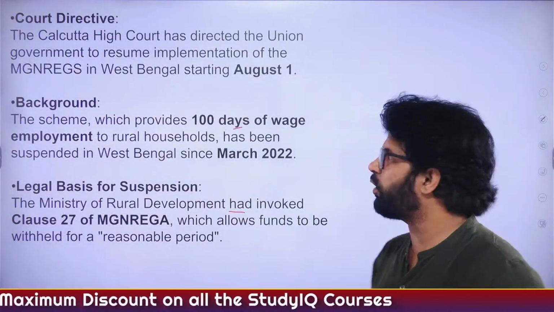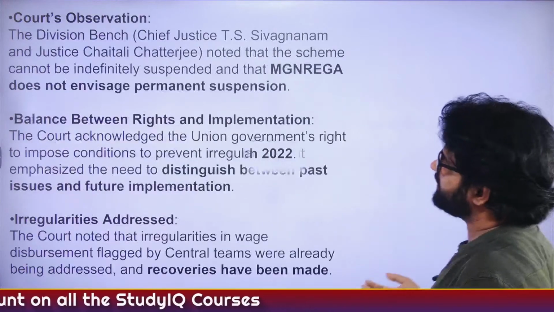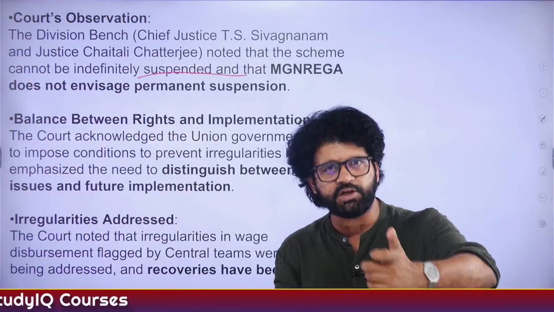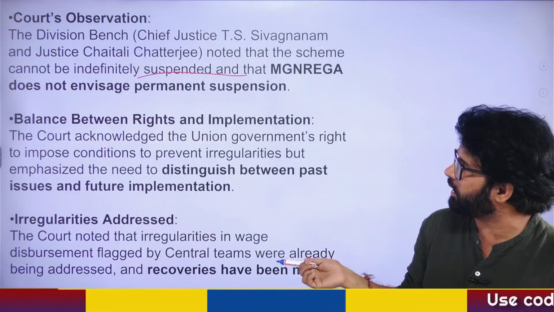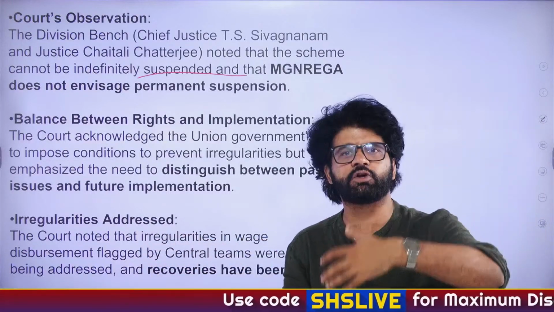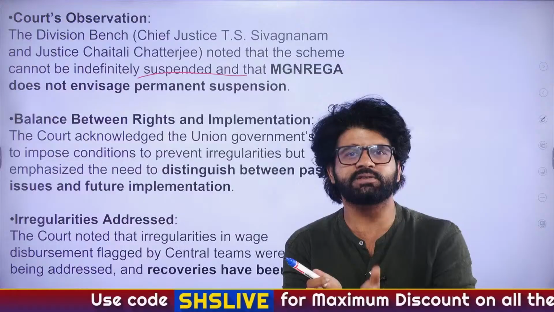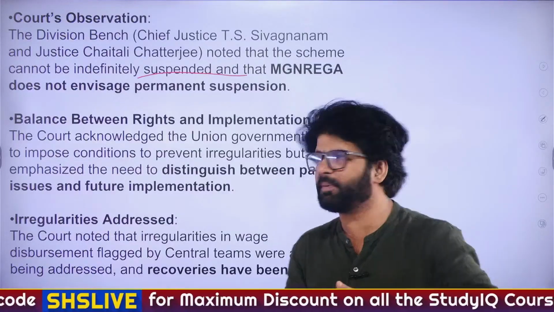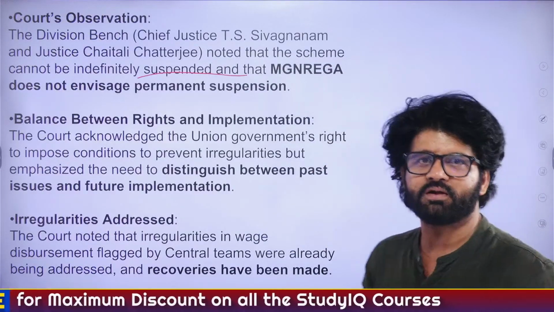If we go back to section 27, reasonable period. This is just beyond reasonable, man. It's like 3 years. And they are saying that whatever issues you had, the West Bengal government tried to do away with those irregularities. So please have a talk with the West Bengal government and let's start this scheme. Let's not keep it in suspended animation mode.